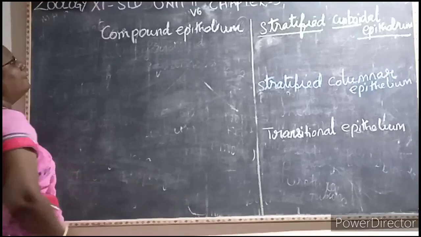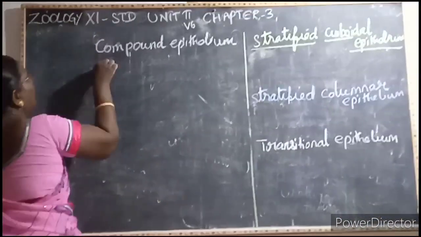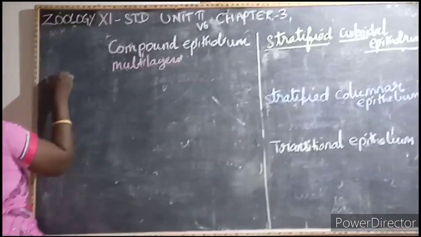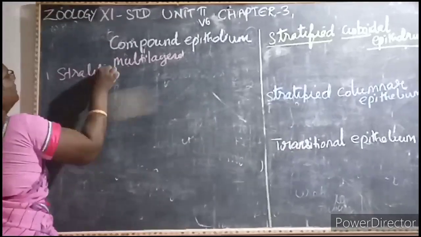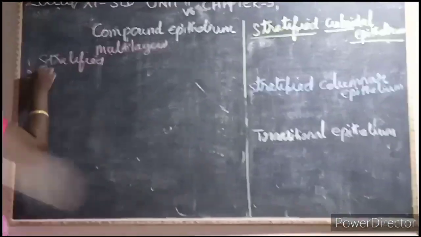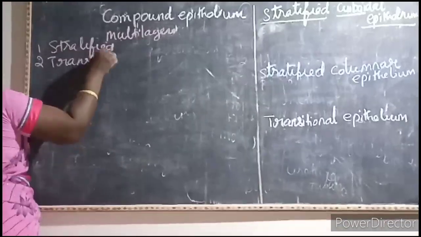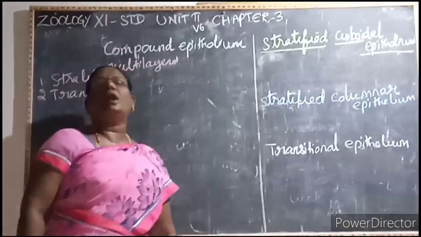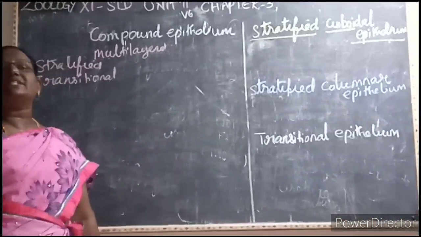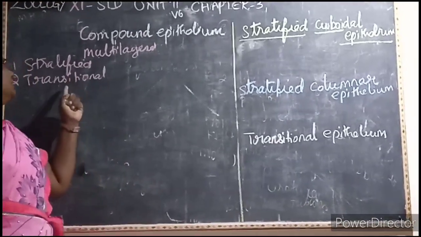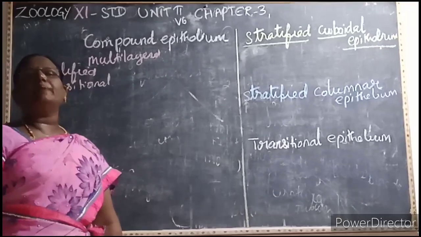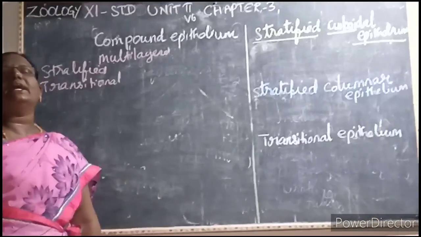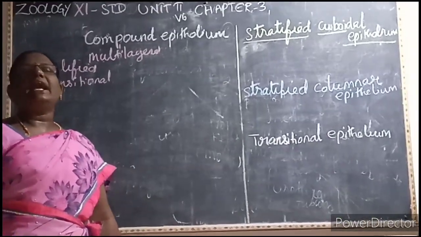Then next we are going to learn about the compound epithelium. So compound epithelium means what? It is a multi-layer. This compound epithelium is classified into stratified and transitional. It is classified into two types. One is a stratified and second one is a transitional. So what is a stratified? It consists of two or more cells which are attached to the basement membrane, that is called as a stratified. Then this transitional, it is also a type of a stratified compound multi-layered cell, but it plays a very important role in the contraction and relaxation, or expansion.